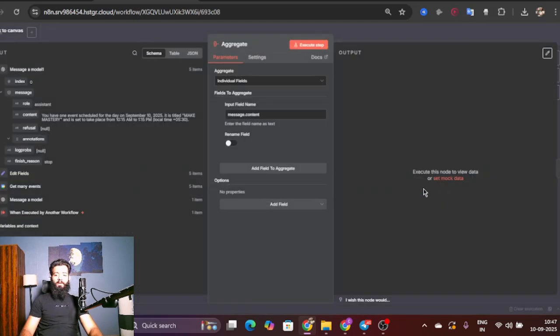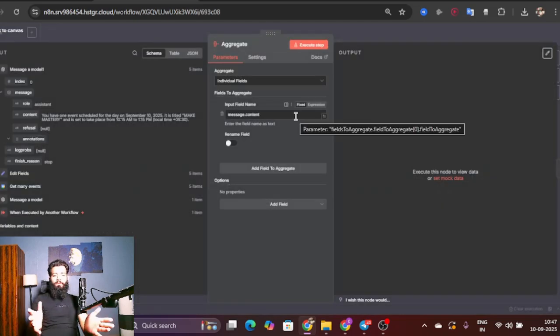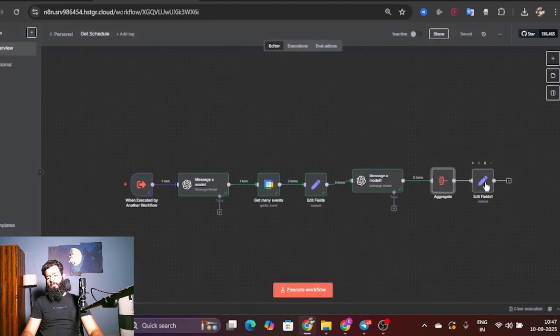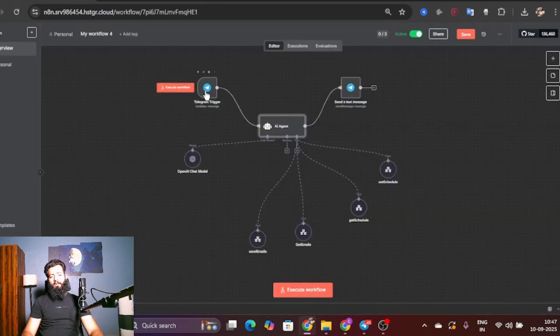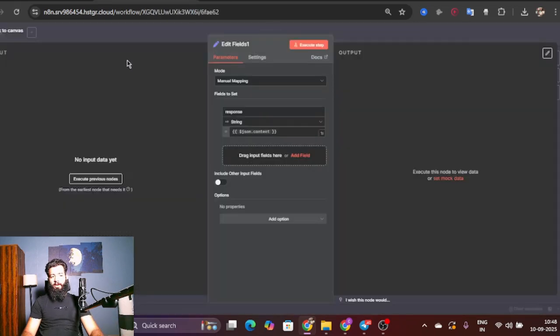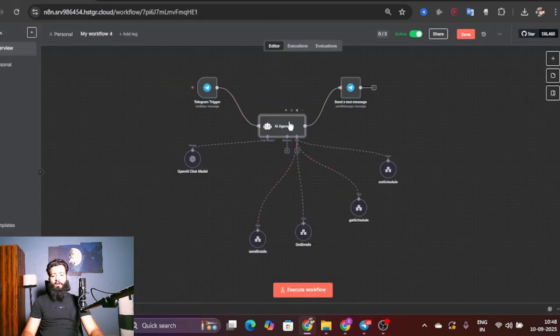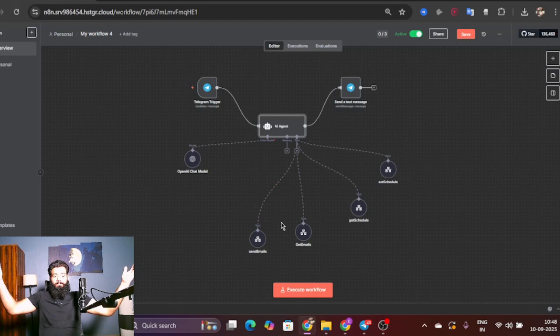And then we aggregate all of them. So we're going to get a lot of data of a lot of events. We're going to aggregate them in a single paragraph. And then we are going to return that output to the main agent. It goes here, then here, then here, then it goes there, Get Schedule. It goes back to the agent, outputting the same output that Edit Fields gives. It goes back to the AI agent, and then it goes back to Telegram as a reply. Yeah, that's it. As simple as that.